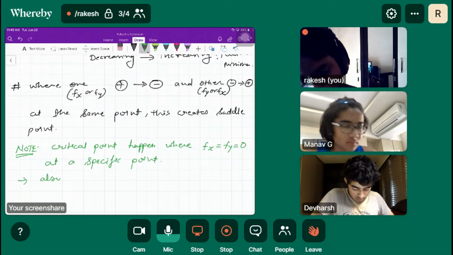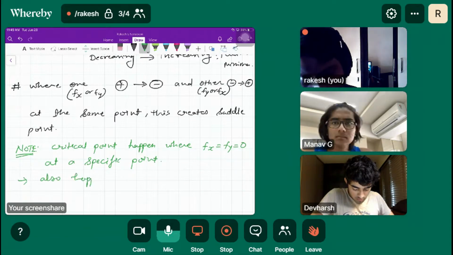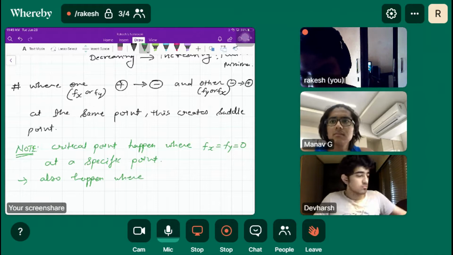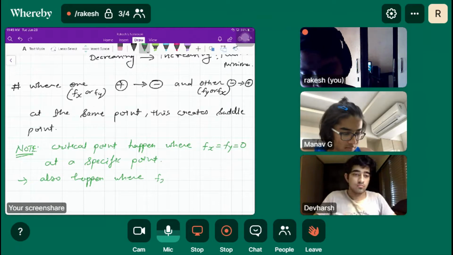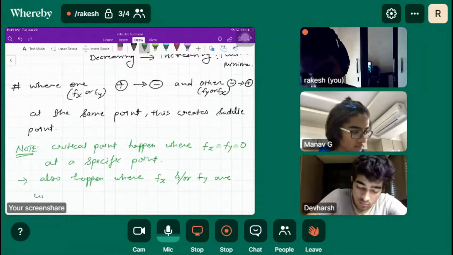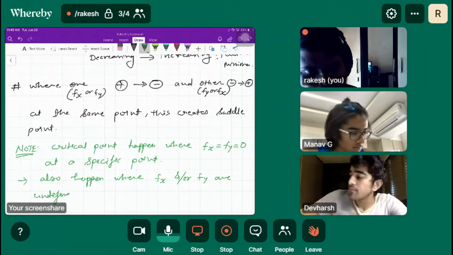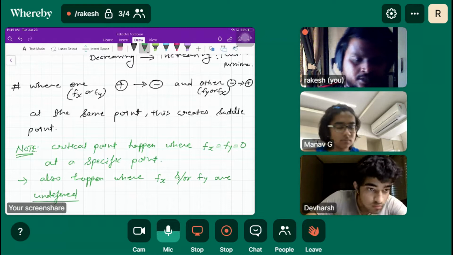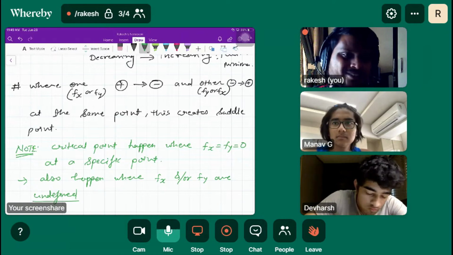Critical points also happen where fx and/or fy are undefined. So these are critical points, the points where we are not interested, basically.